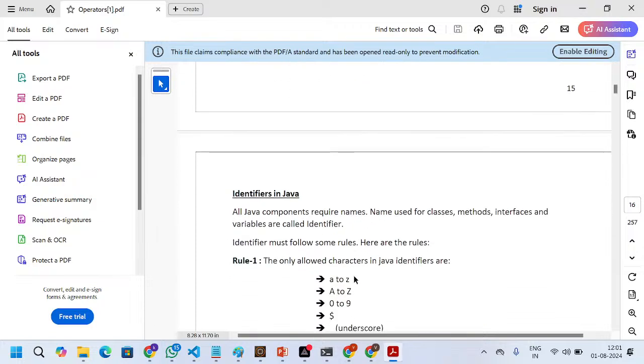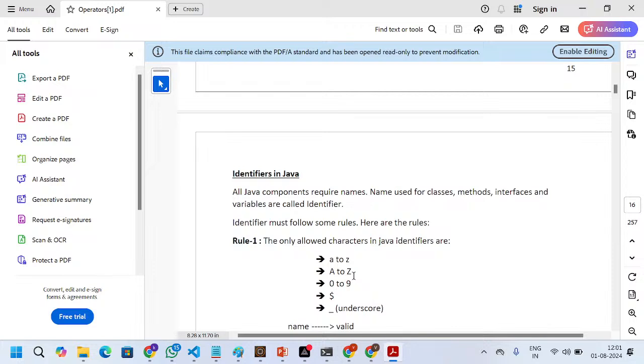Next we have the topic that is the identifiers. Basically, in all Java programs, components require names. Names used for classes, methods, interfaces, and variables are called identifiers. Identifiers must follow some rules. Here are the rules.